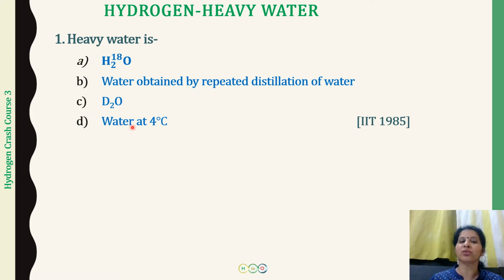Now the next choice is water at 4 degrees Celsius. This water at 4 degrees Celsius has a higher density than any of the waters, right? So water at maximum density is going to be 4 degrees Celsius, but this is not what we call heavy water. Okay, so I hope this is clear. So the correct options over here are going to be B and C.